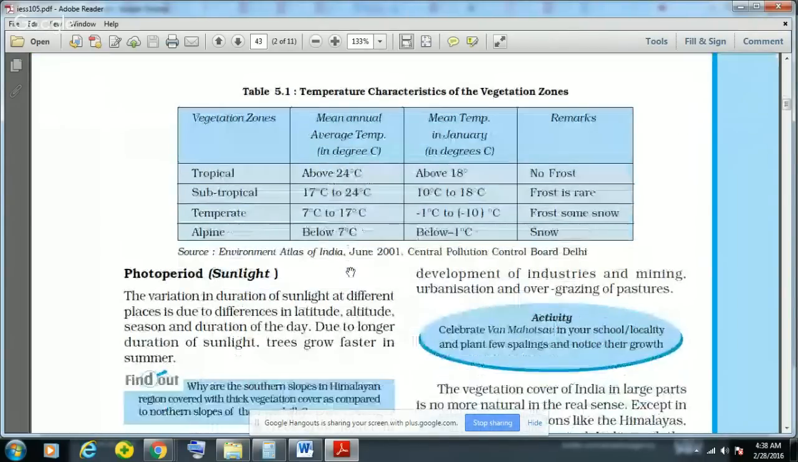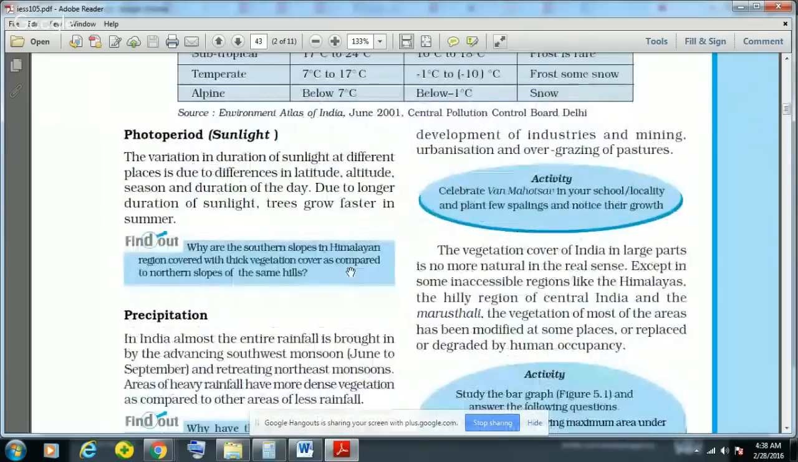Now, another factor which affects the vegetation type and biodiversity is the photoperiod or sunlight period. The variation in duration of sunlight at different places is due to the differences in latitude, then altitude, and season and duration of the day. And this is a very important fact that because of the longer duration of sunlight, trees grow faster in the summer.